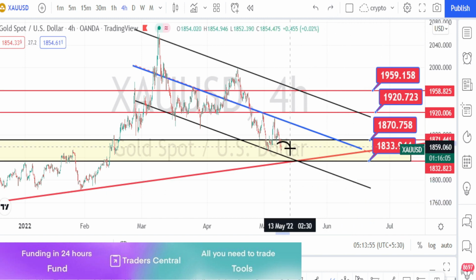And when we look at the current price action where it is taking support, I am drawing one more support line over here.